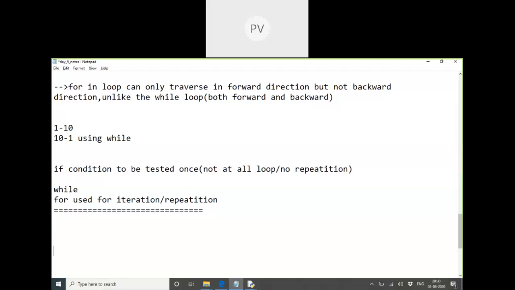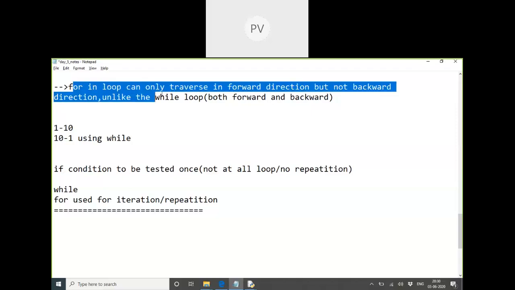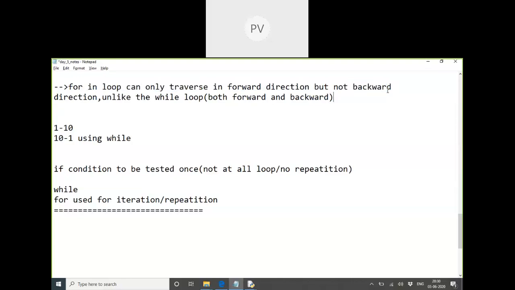So the main point, the difference between for in loop and while loop, is that for in is only used for forward direction. For in can only traverse in the forward direction. So if I want to print the name forward, from the first letter to the last letter, I can do that. But I cannot do that in reverse for the string.